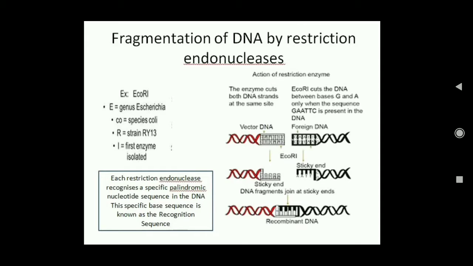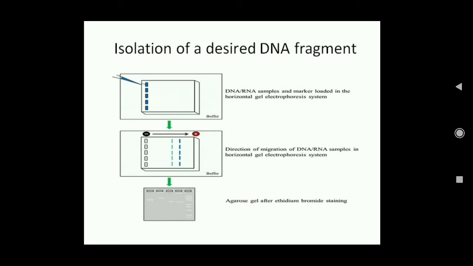Now what we want to do is isolate these pieces of DNA. And how do we isolate it? We isolate it with gel electrophoresis. So this is a typical gel electrophoresis where there is a gel and it is connected to two electrodes. As you can see, there is a negative electrode and a positive electrode. Now DNA being negatively charged, it will move towards the positive electrode. There are some wells near the negative electrode, and these wells are filled up with the solution of DNA that has all the fragments of DNA. This is filled with the help of a micropipette.